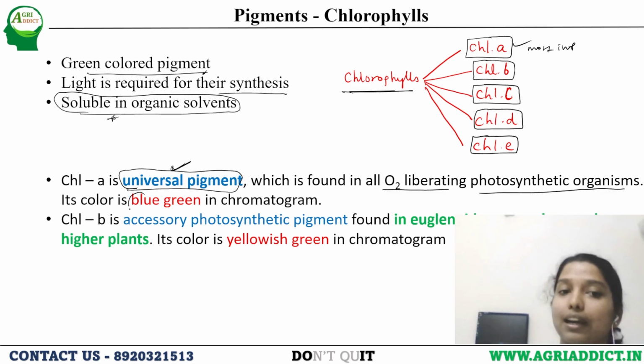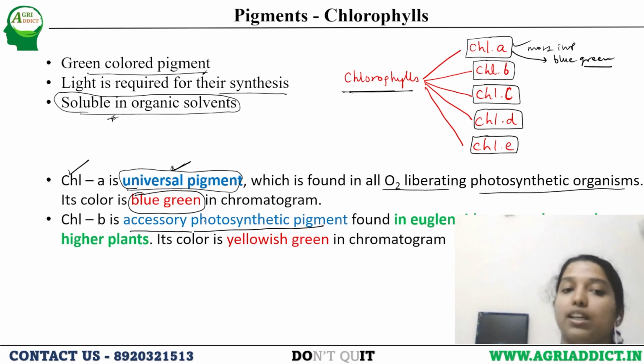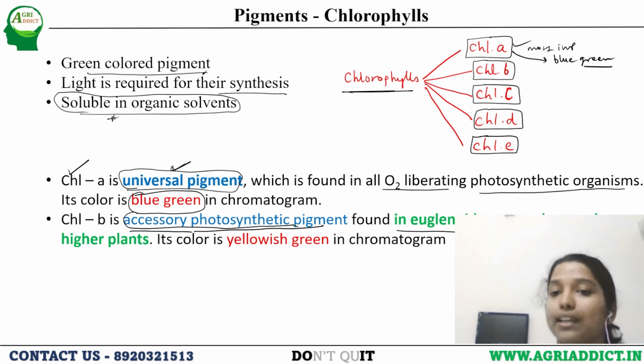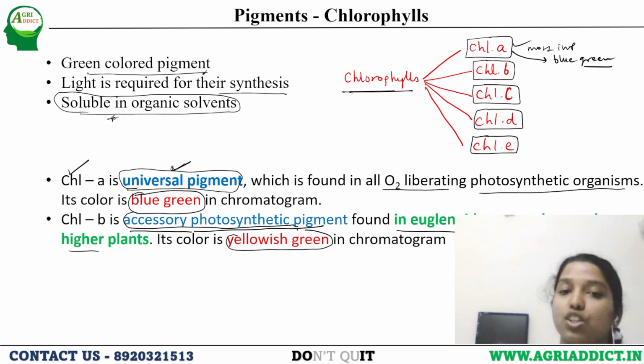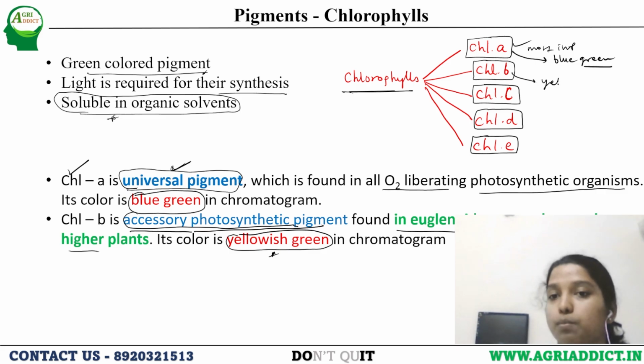which is found in all O2 liberating photosynthetic organisms. It is blue-green in color. This color is very important; you have to remember it. Chlorophyll B is an accessory photosynthetic pigment found in euglenoids, green algae, and higher plants. The color of chlorophyll B is yellowish green. This you have to remember.